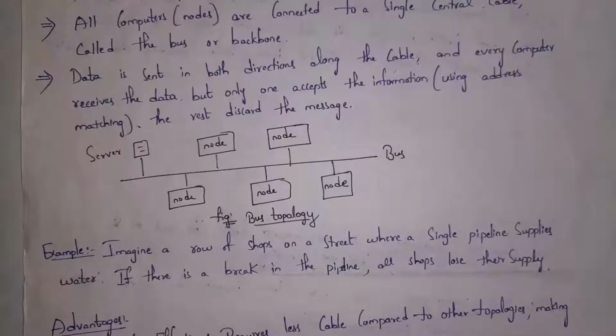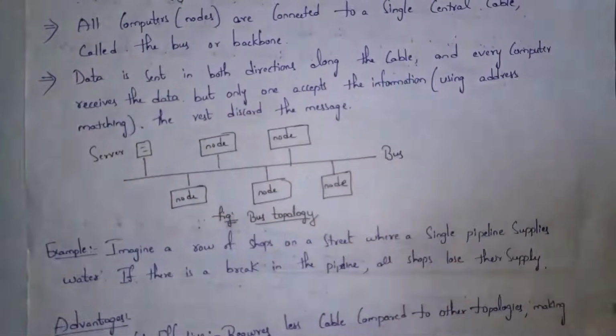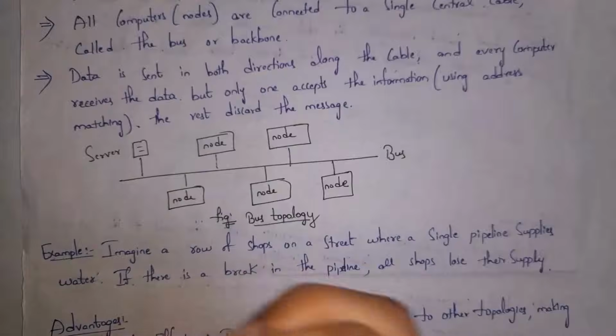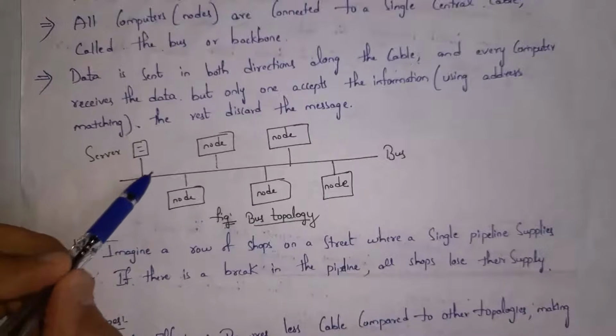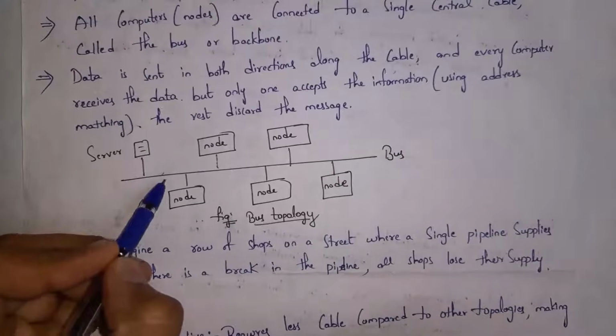So in bus topology, even though all computers receive data, only the one computer which wants the message will read the data based on address. Just for example, imagine there are shops line by line in one street, and there is water supply given to each and every house. And if in the middle there is any pipeline breakage, then all shops will not receive water. In the same way, even in bus topology, if there is any cable breakage, devices cannot communicate with each other.